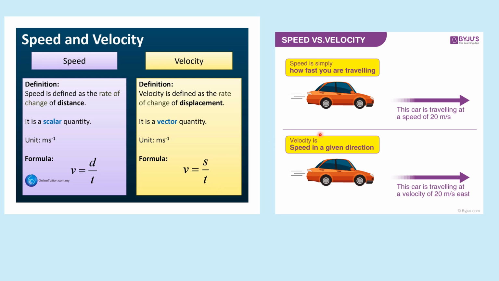Assume you are traveling from Bangalore to Mysore. Then speed will indicate how fast you are going. But velocity will indicate the direction also. That is the main difference between speed and velocity.